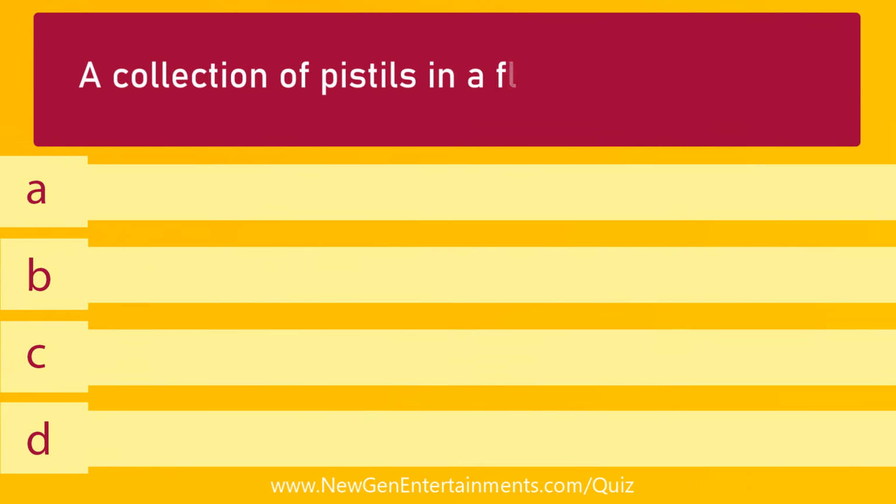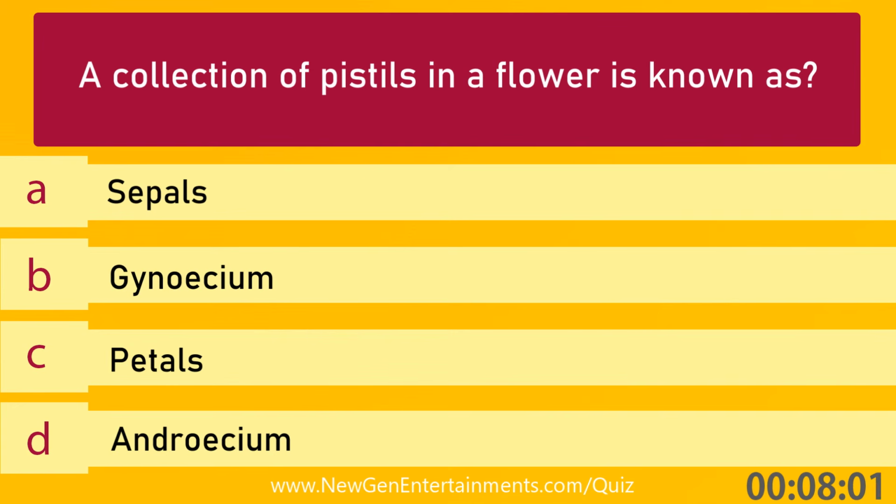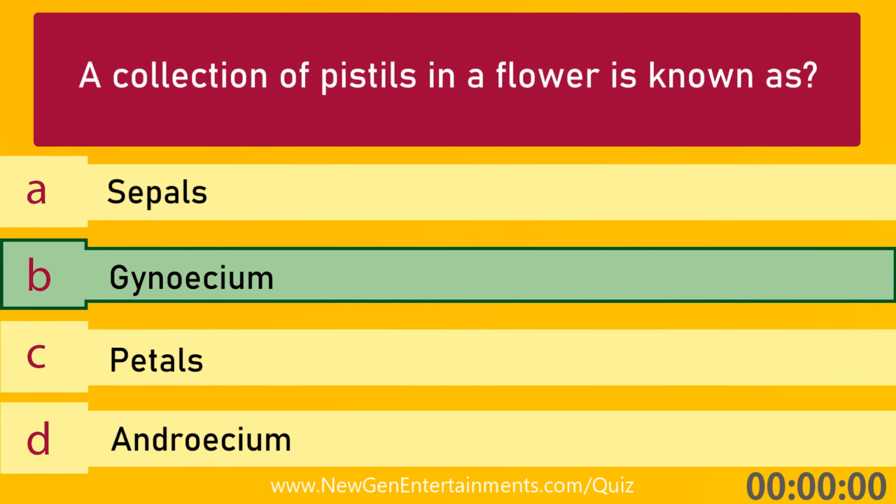A collection of pistils in a flower is known as. Options are A. Sepals, B. Gynoecium, C. Petals, and D. Androecium. Answer is option B. Gynoecium.